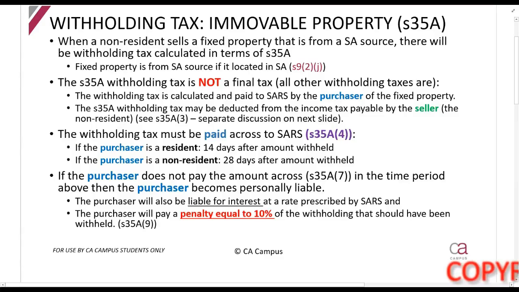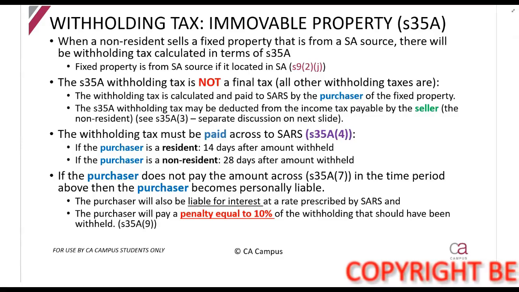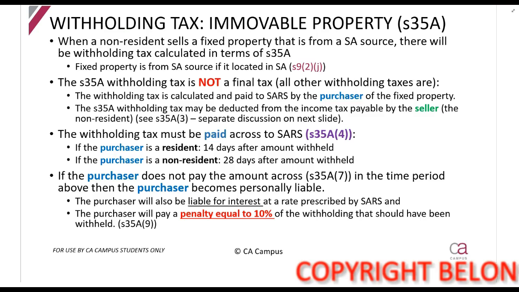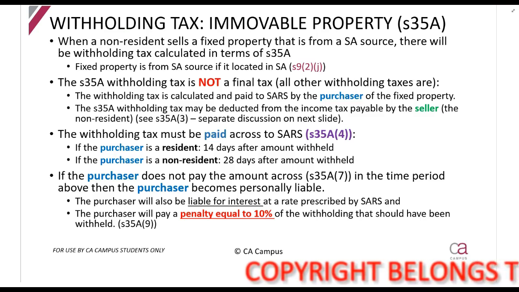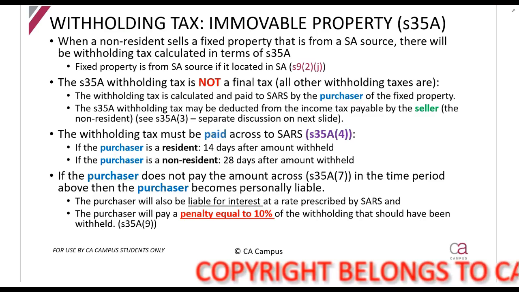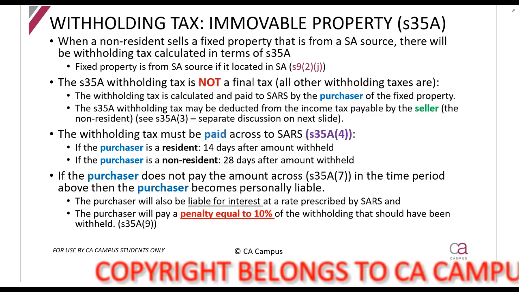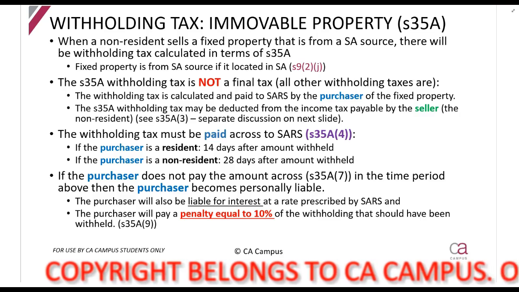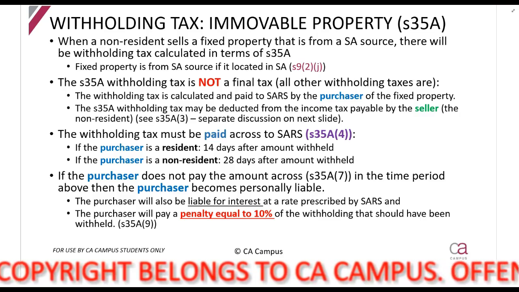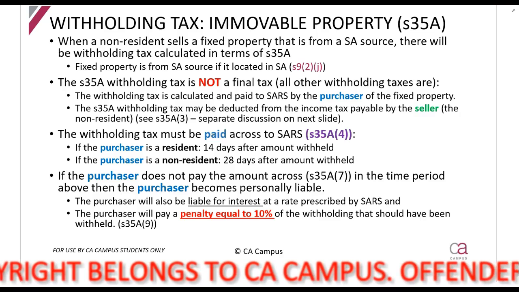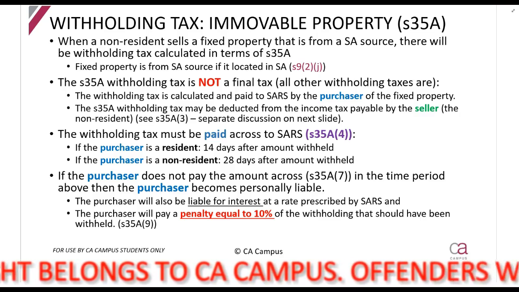Let's take a look at section 35A, the withholding tax on immovable property section. Now, remember, we have been looking at non-residents, and only non-residents are subject to these withholding taxes. So this is the same case here. We're looking at a non-resident who is receiving something from a source in South Africa. In this case, a non-resident who is selling fixed property which is from a South African source.